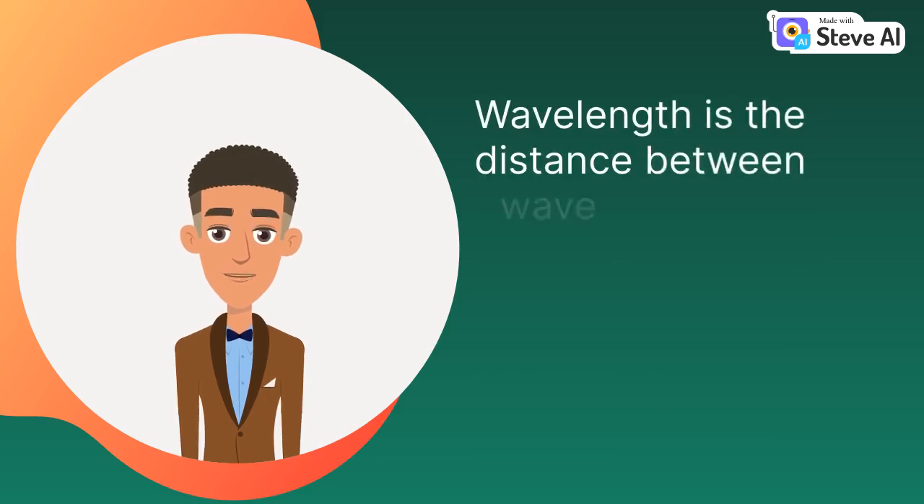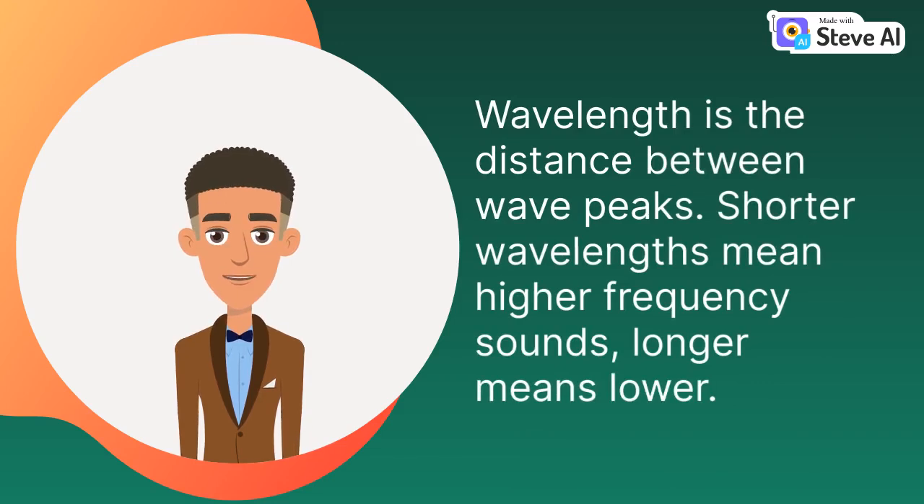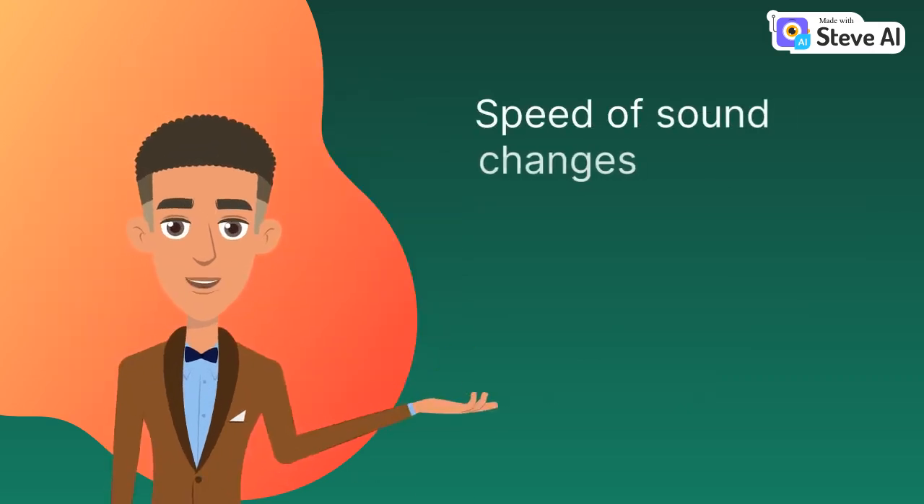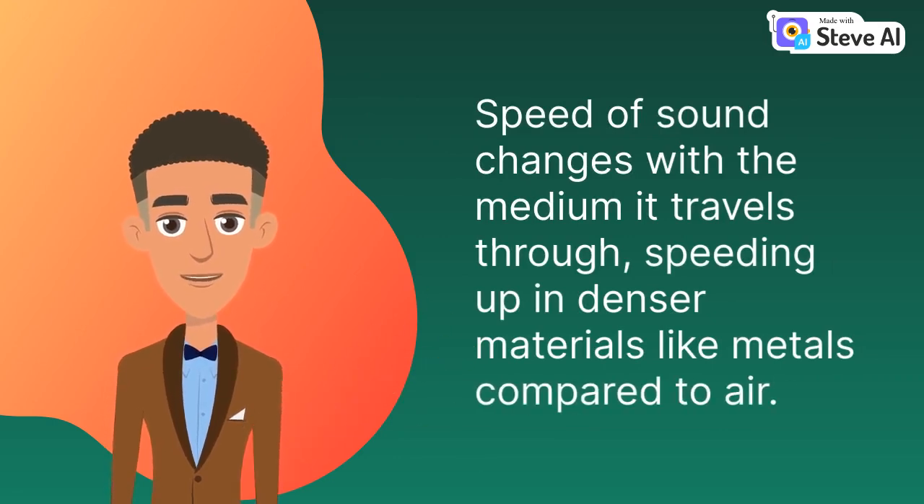Wavelength is the distance between wave peaks. Shorter wavelengths mean higher frequency sounds. Longer means lower. Speed of sound changes with the medium it travels through, speeding up in denser materials like metals compared to air.